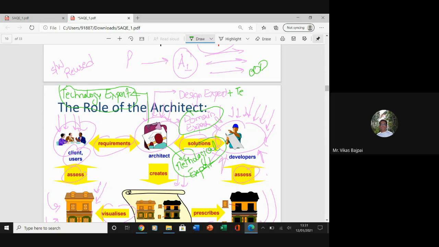Then we expect certain deliverables from the software architect, right? So what we expect is a clear, complete, consistent, and achievable set of functional goals. The functional description of the system with at least 2 layers of decomposition, or maybe in some cases it can be 3 layers.